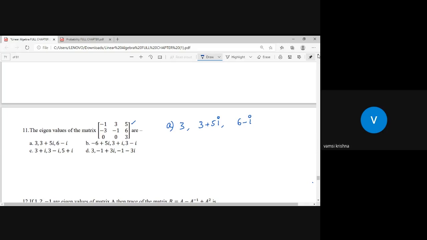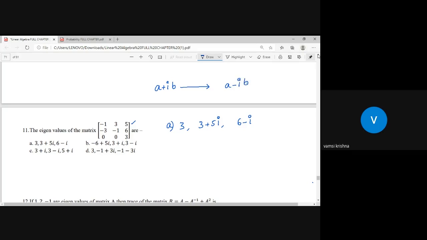Sir, when you were teaching the eigenvalue properties, you said one thing: if a plus ib is an eigenvalue of a real matrix, then another eigenvalue of the same real matrix should be a minus ib.